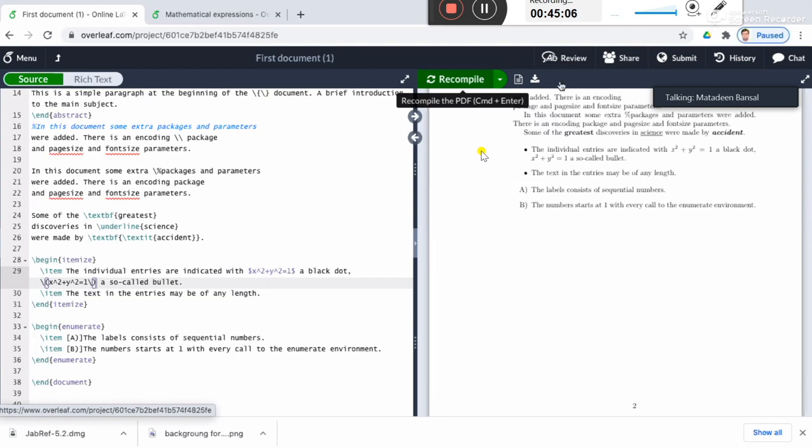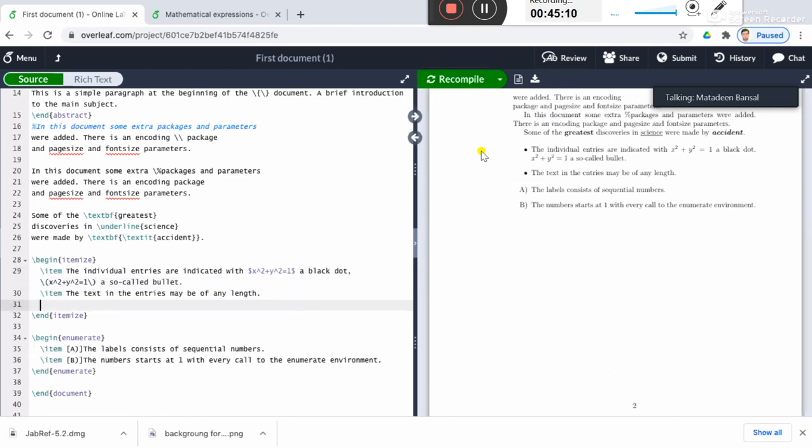Now let's write the display mode of equation, display mode math. For that, you need double dollar signs, right? You have to write everything inside the double dollar sign on the left and the double dollar sign on the right. Say it's x raised to power 2 plus y raised to power 2 equals z raised to power 2.